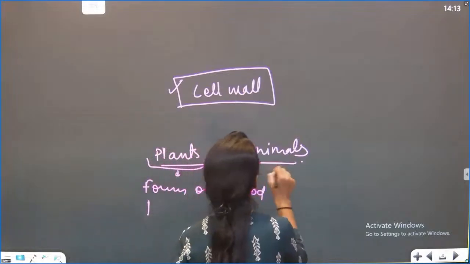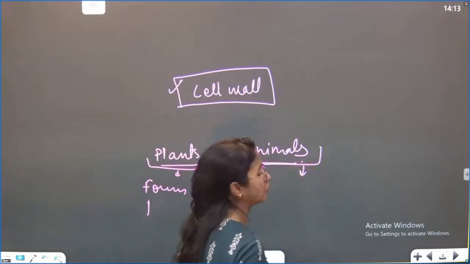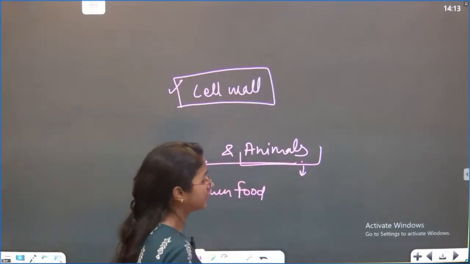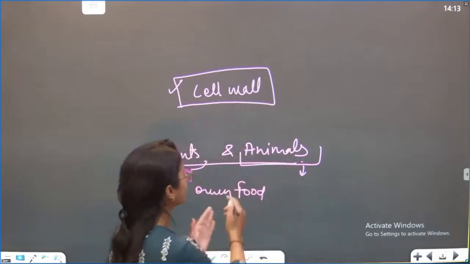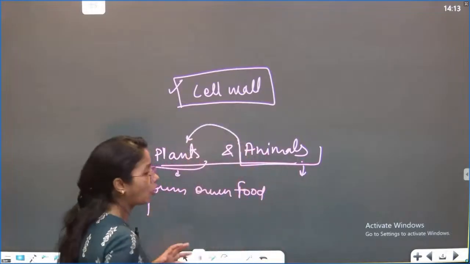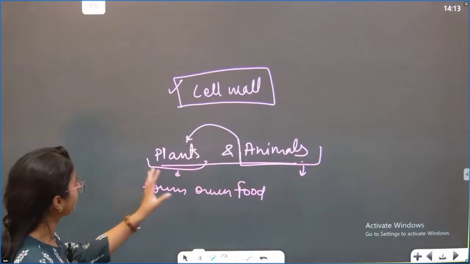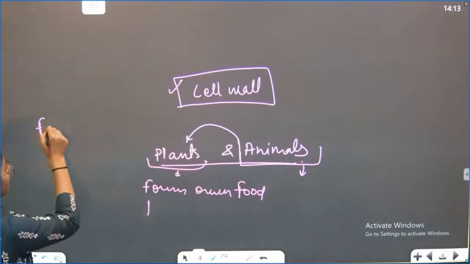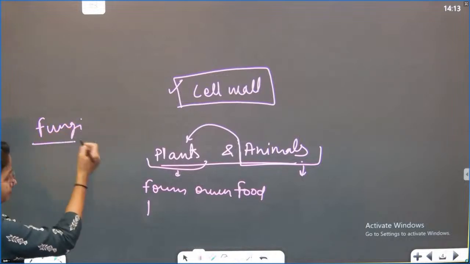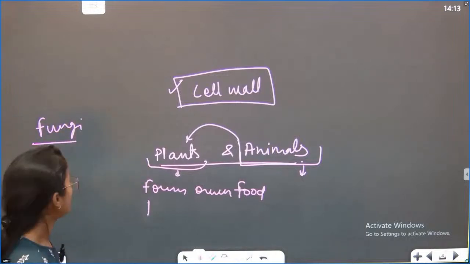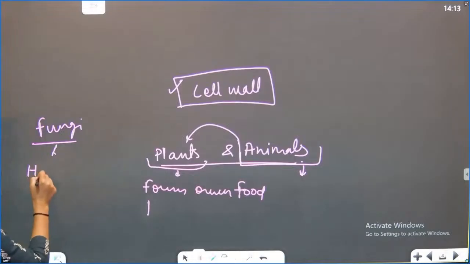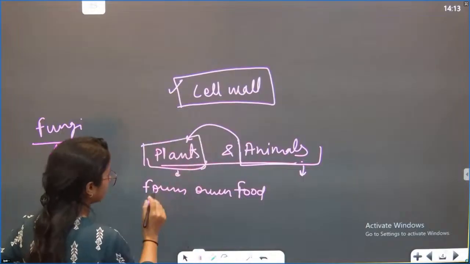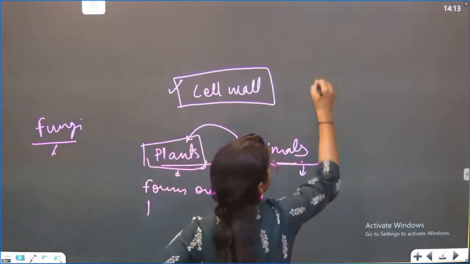But animals, no matter how mature, how complicated, how developed the organism is, cannot produce their own food. That's why we are dependent. All the animal categories are dependent on the plants. Okay, so fungi also have this thing. Of course, they can be kept in the plant category, but they do not have the autotrophic. Actually, now there's again a word.